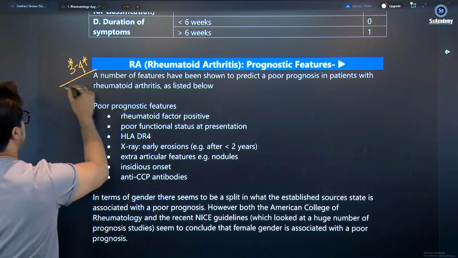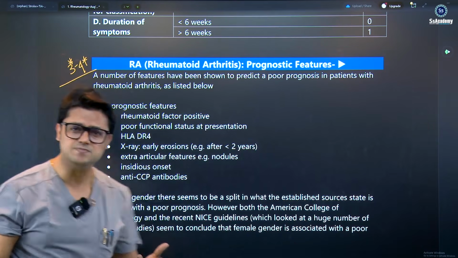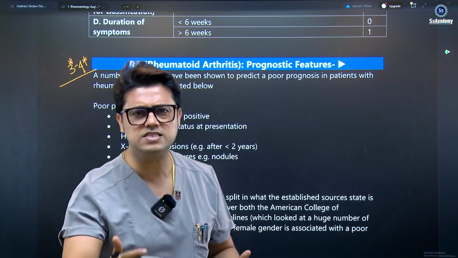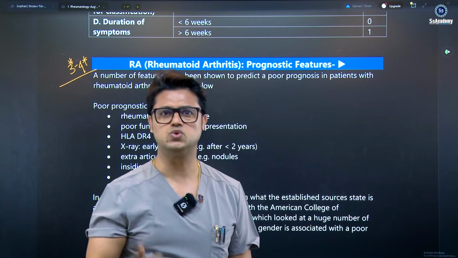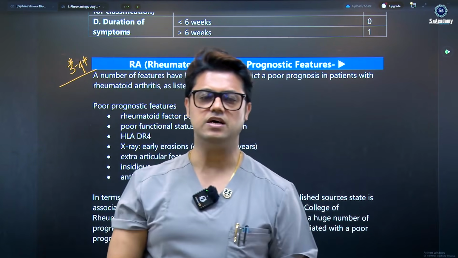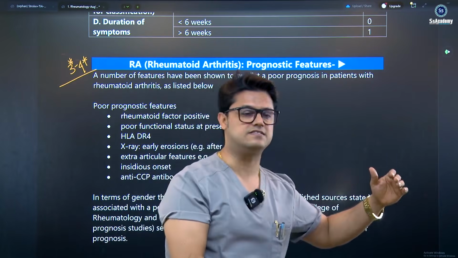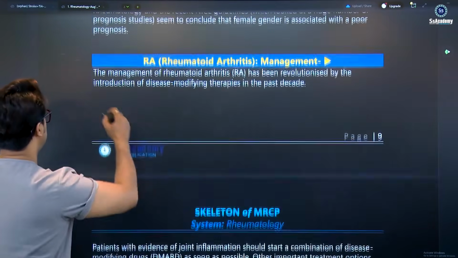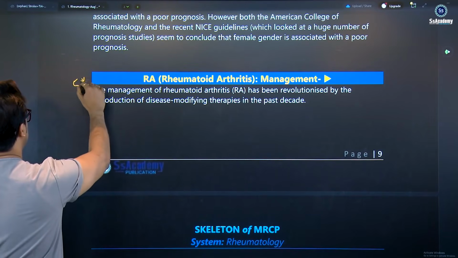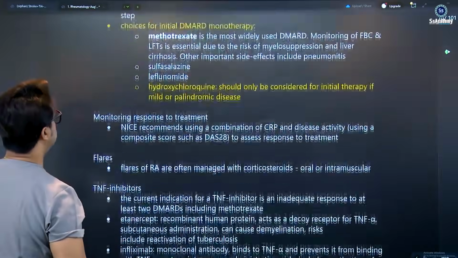Sometimes you may ask what the benefit of writing these stars is. Stars are important because whenever you are revising after finishing all the chapters, it will be beneficial to know which topics you need to focus on and which topics you need to focus on less. Coming back to here, RA management is also more than 5-star, very much important.